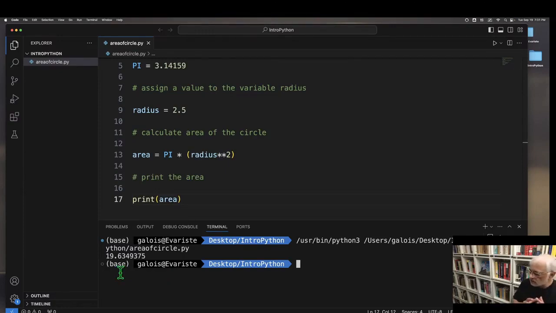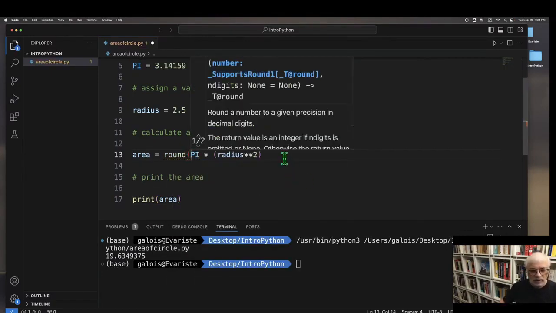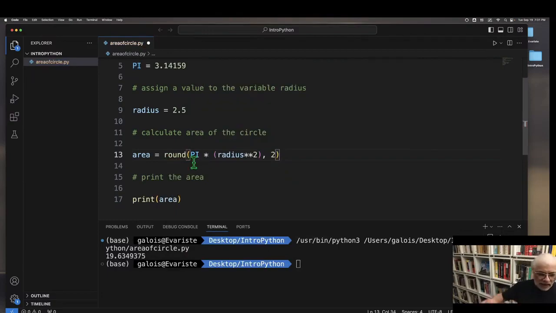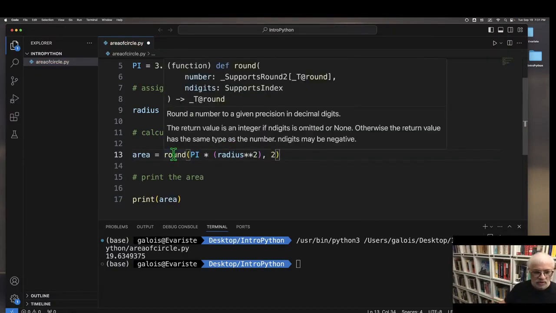Okay, now let's modify this program a little bit. We have these digits. We have 7 decimal places. It's very unlikely that our calculation has that degree of certainty or significance. So one of the functions that we can use is called round, and so we've wrapped our calculation, pi times r squared, inside a function called round.